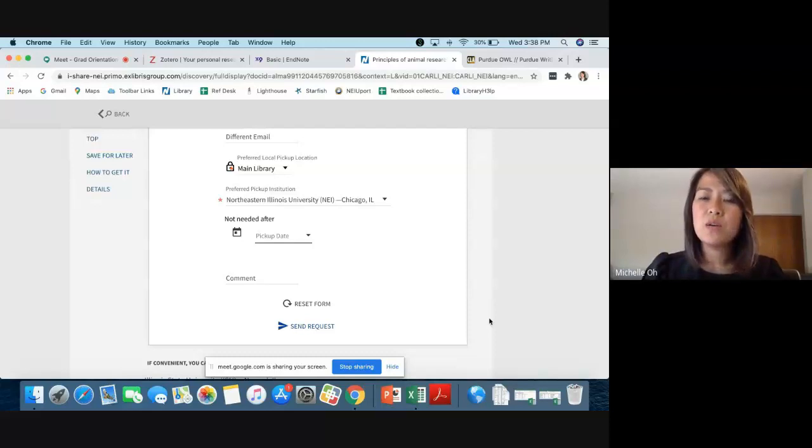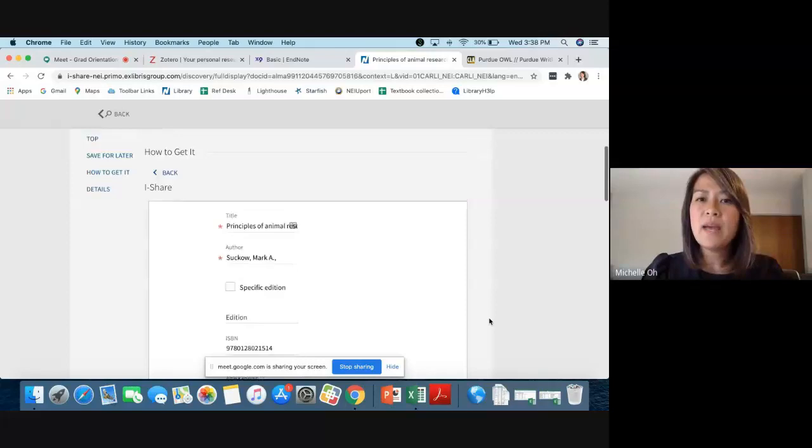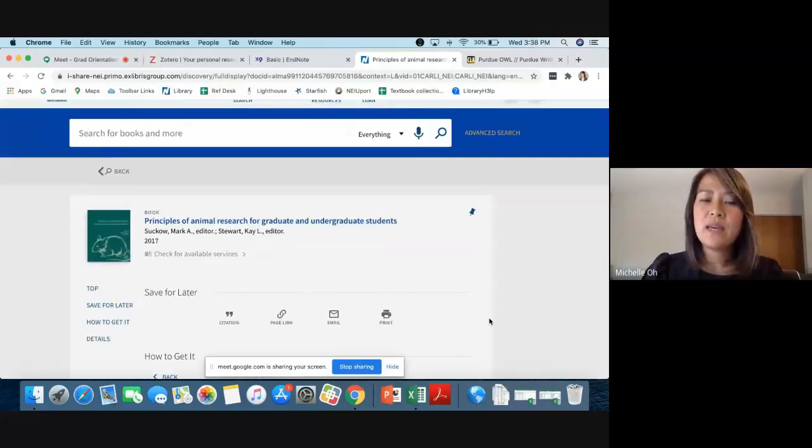And something that I want to note, just under the current circumstances, we have a service set up so that you can pick up your books and then take them home and they will be checked out to you in advance. So even books from Northeastern Illinois University's library, you can place the same request. In fact, you have to. And the process is that we will put them in a bag for you and make them available and send you an email letting you know when you can pick them up.